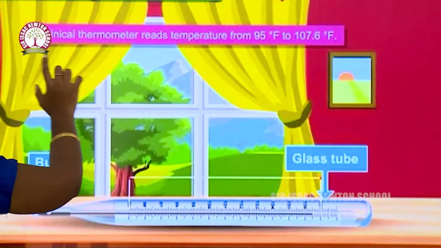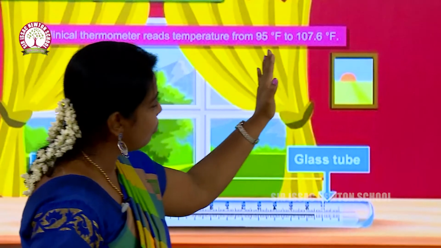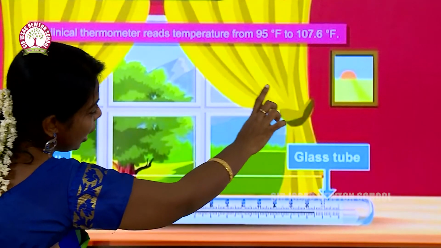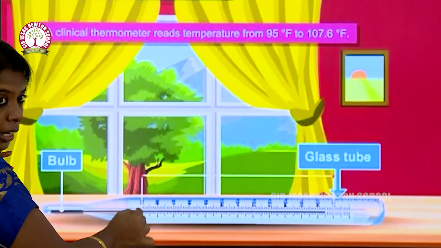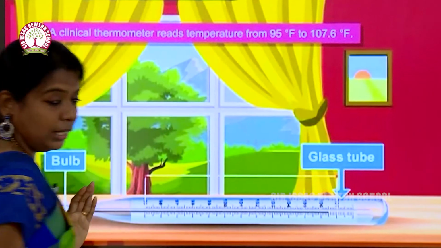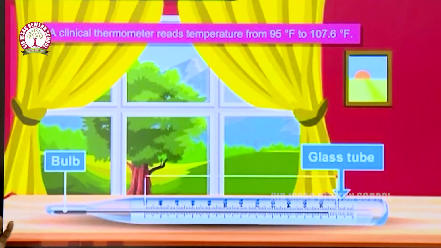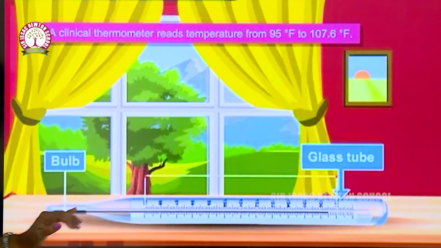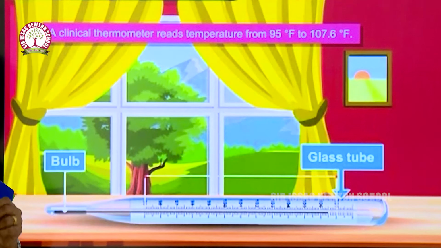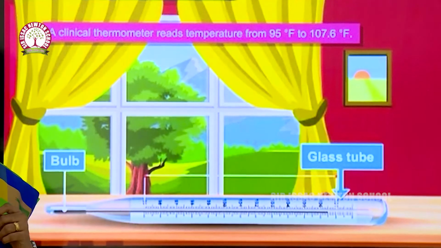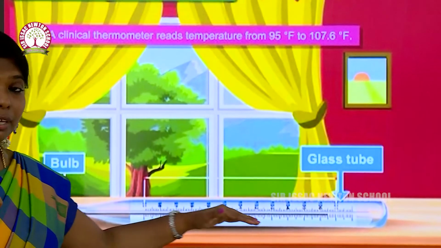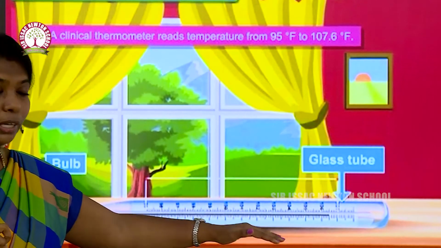See here, a clinical thermometer reads the temperature from 95 degrees Fahrenheit to 107 degrees Fahrenheit. The readings are here and we can measure the temperature of the body using this clinical thermometer. When the mercury level increases, the mercury level determines the temperature of the body.